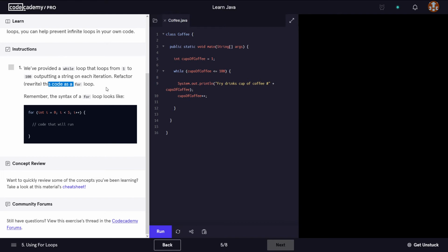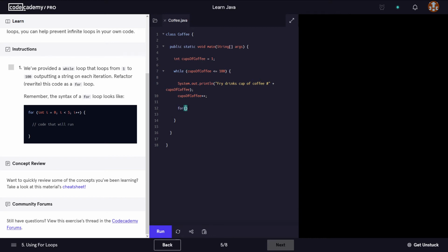Okay. So remember, the syntax of a for loop looks like this. Okay, we've seen this one. So this is the code essentially that we wrote in the previous example. Now the same line of code, we have to transform it using a for loop. Okay, so we're gonna use the keyword for.